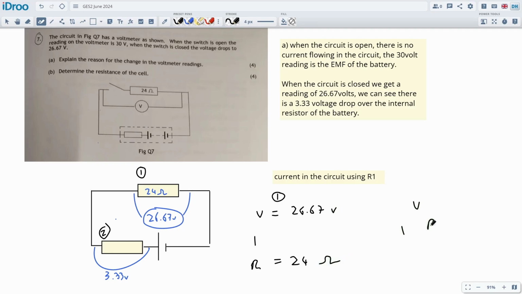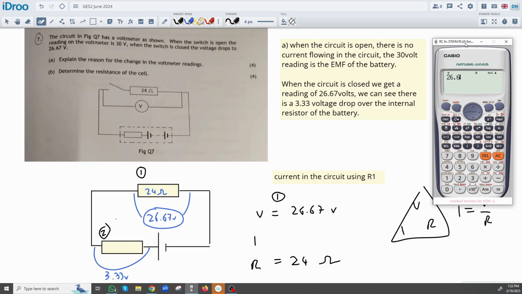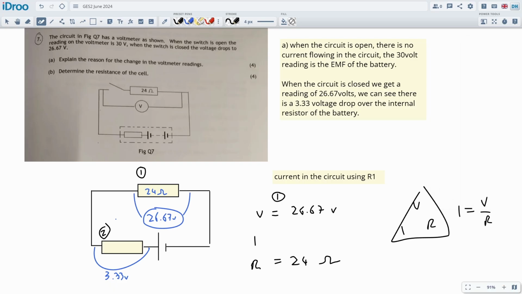We can use VIR to calculate the I. So I will be V over R, so 26.67 divided by 24 ohms gives me 1.11125. I use the exact values given because that's the best I can do. So this is 1.11125 amps. Maybe it's a bit overkill on the definition, but it will do.